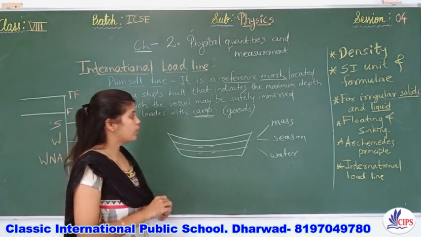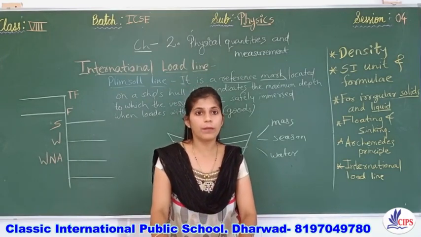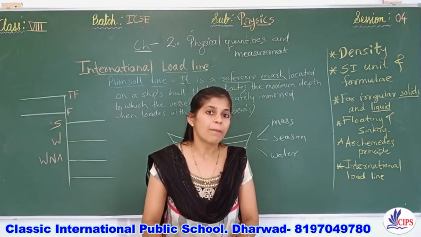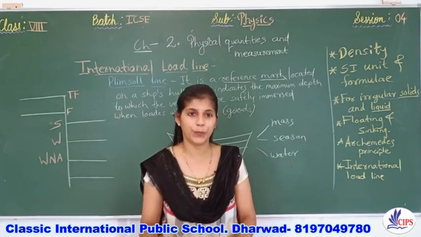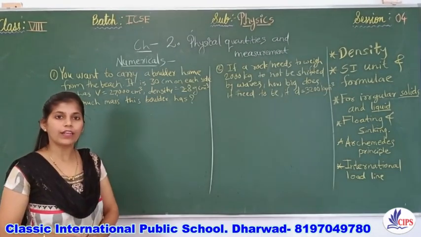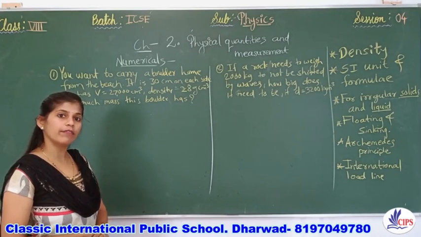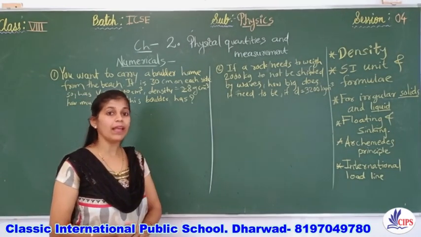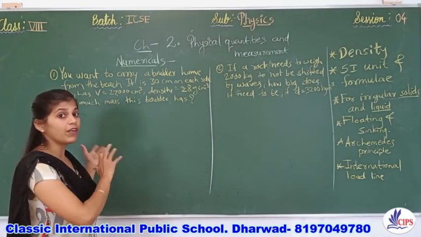Okay, now I would like to share some interesting numericals so that you will be very happy to solve them in real life. Maybe they will be useful for you. But especially I will solve the numericals from your exercise. It may help you. Okay. So here are some numericals, and children, one very important thing in this chapter: you have only one formula, that is density is always equal to mass divided by volume. On that basis only you have to convert the given values.